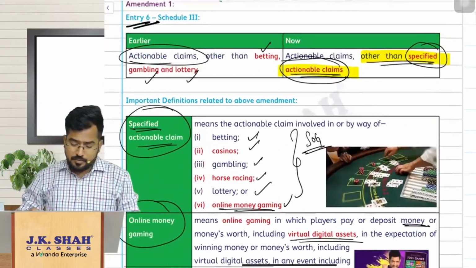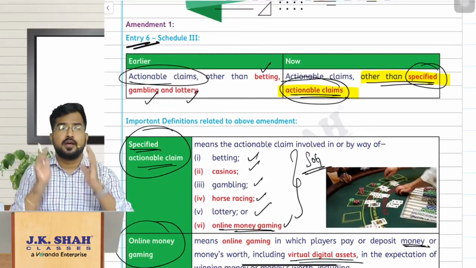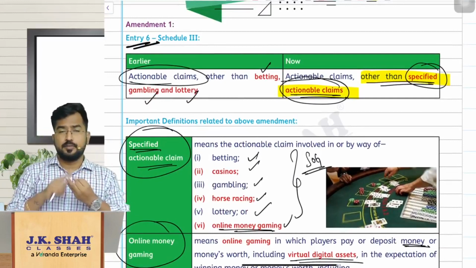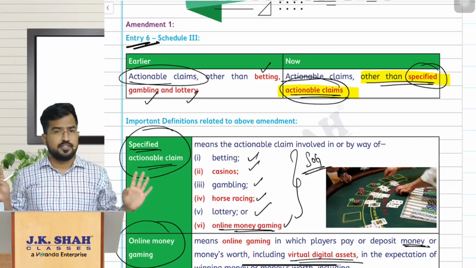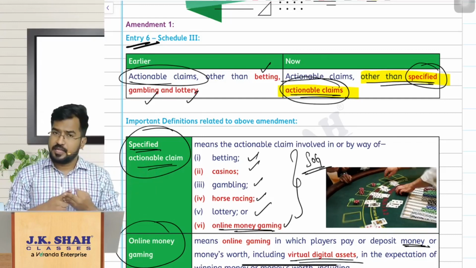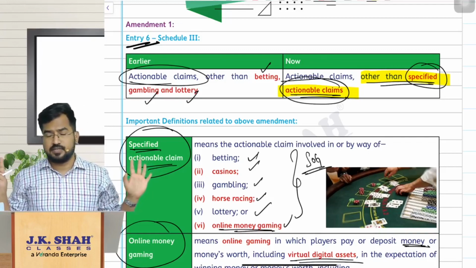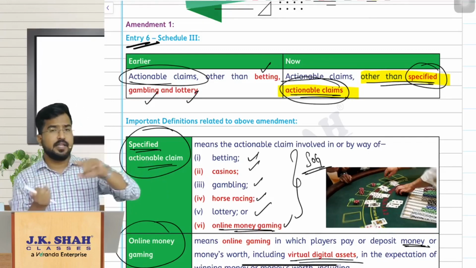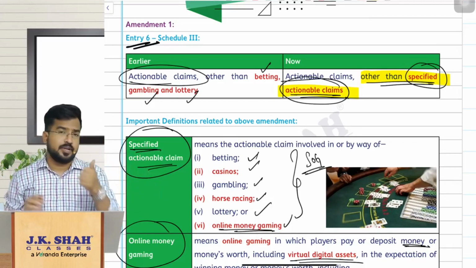So just remember, sir, amendment number 1 is nothing but this: earlier lottery, betting, gambling were treated as supply, any other actionable claim is not a supply. Now lottery, betting, gambling, online money gaming, casinos, horse racing, 6 activities are supply, any other actionable claim is not at all a supply. Simple. That is amendment number 1.